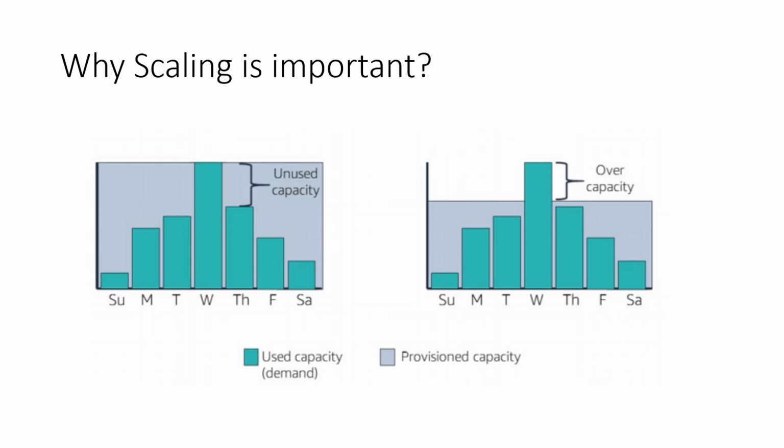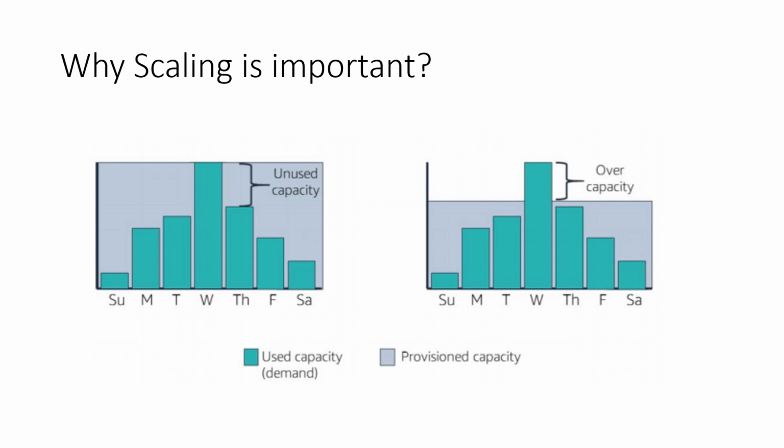Why is scaling important? Here you have to consider the capacity which we have allocated for a particular website. Now we want to see how much utilization there is.